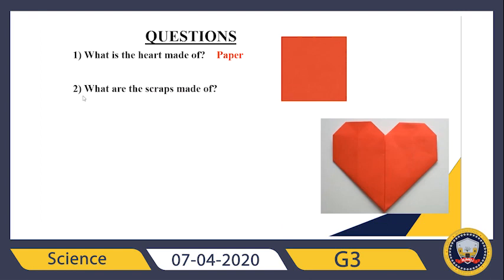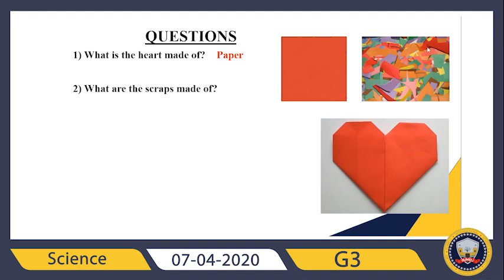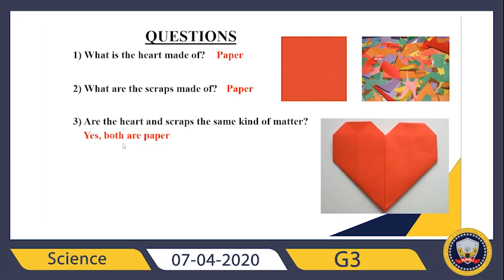What about the second question? What are the scraps made of? Where are my scraps? Like you see here, this represents my scraps. By cutting, I just get them. So they're also paper, right? Because I just used paper to make a heart like you see here. So are the heart and scraps the same kind of matter? Like we say, this is also paper and the scraps are also paper. We will say yes, because both are paper. The matter is the same. The matter is still paper.